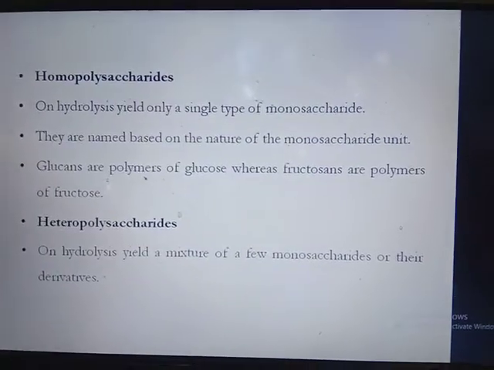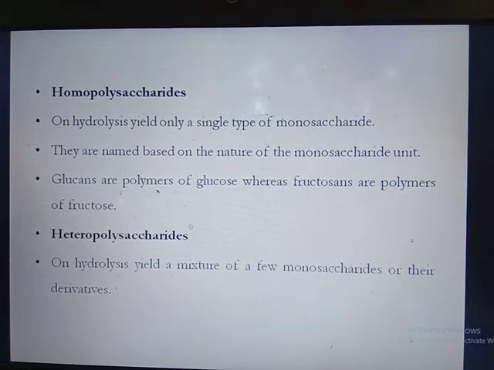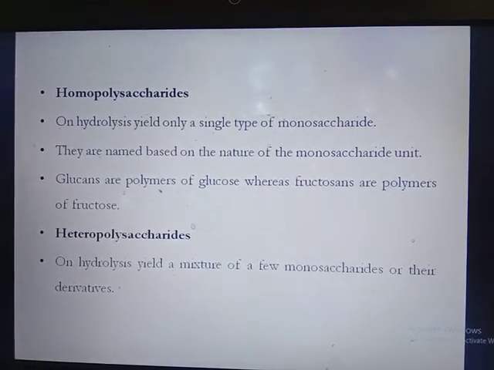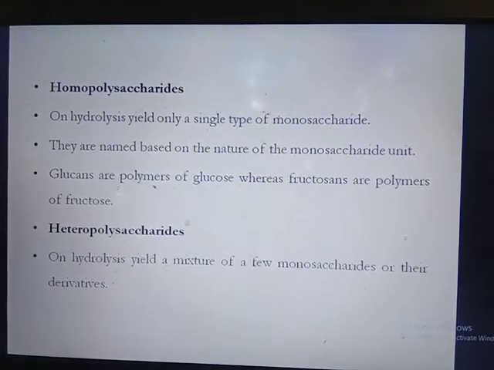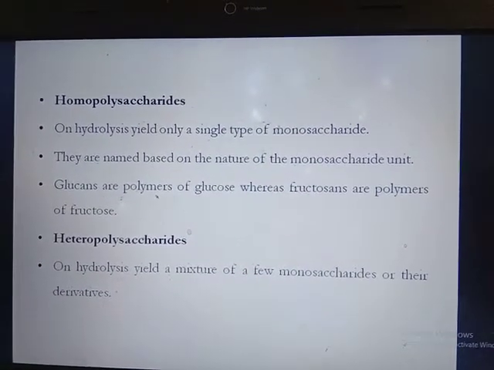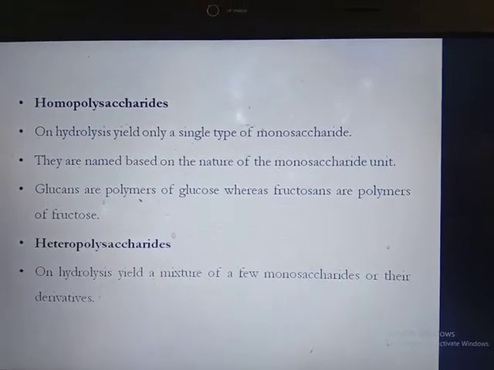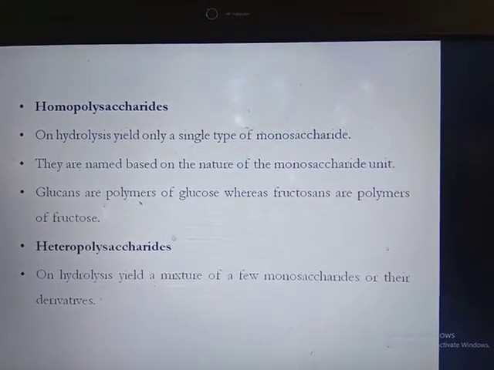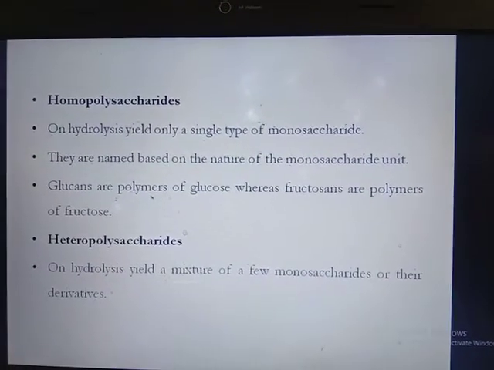Now, first we will see homopolysaccharides. Homopolysaccharides on hydrolysis yield only a single type of monosaccharide. It means when you hydrolyze a homopolysaccharide, if it is made up of glucose, it will produce only glucose, or fructose, or galactose. They are named based on the nature of the monosaccharide unit.